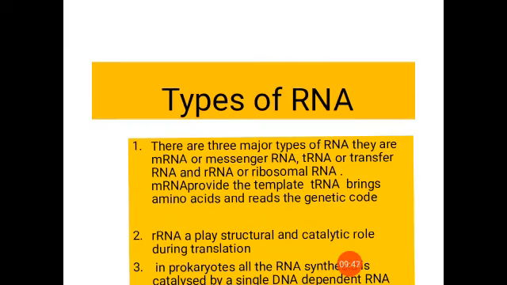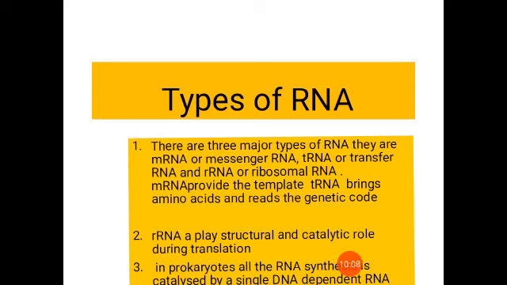So next we are going to study the types of RNA. You know what RNAs are, isn't it? Ribonucleic acids. They do many functions. Not only DNA is important for us; RNAs are also very important biomolecules.